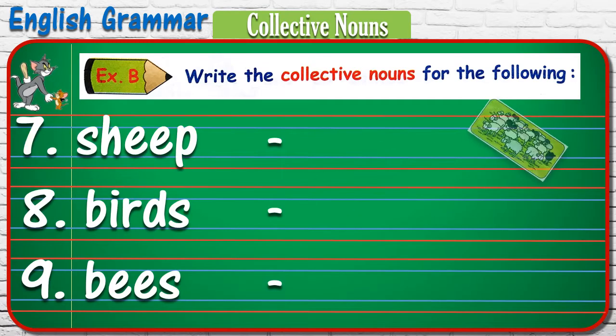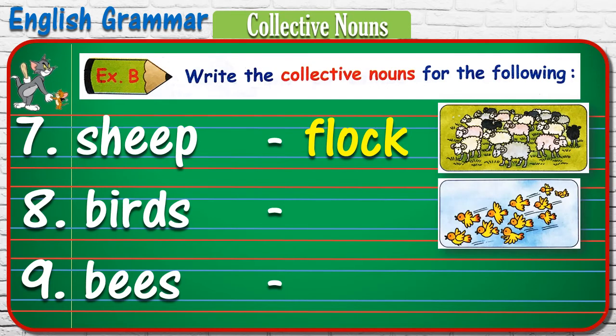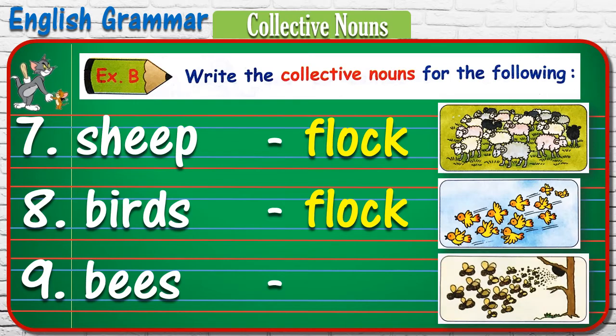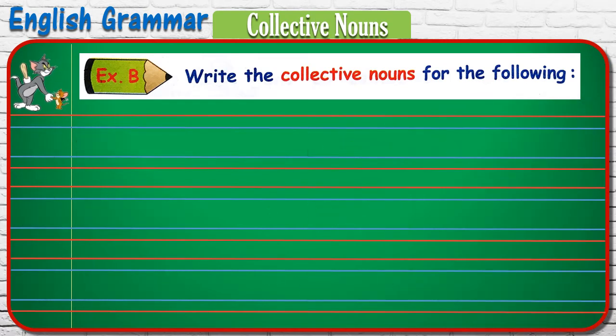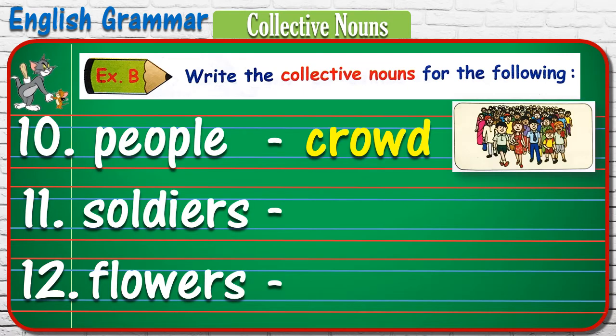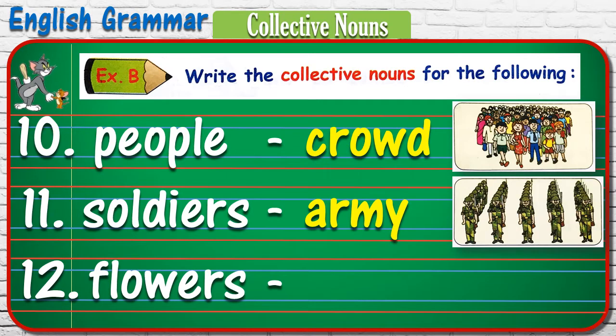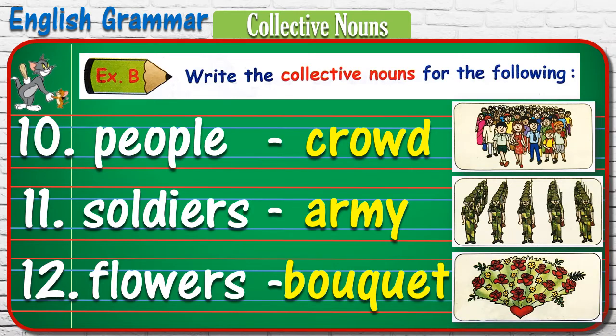Number 7. Sheep, flock. Number 8. Birds, flock. 9. Bees, swarm. 10. People, crowd. Soldiers, army. Flowers, bouquet.